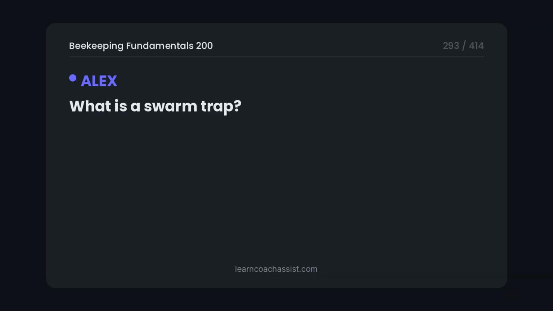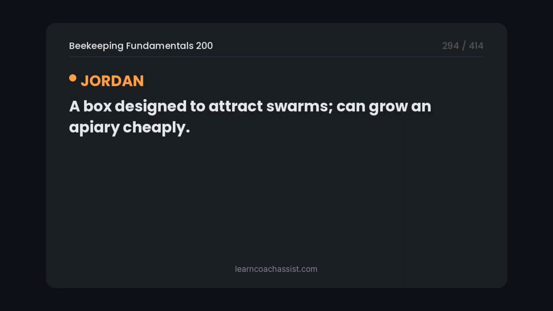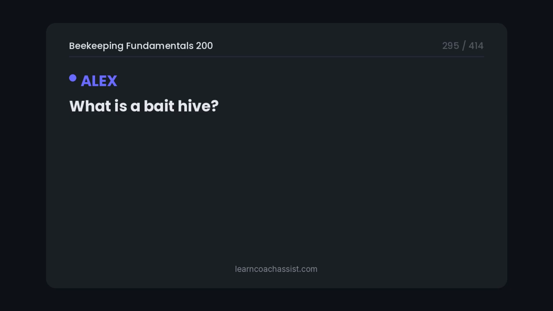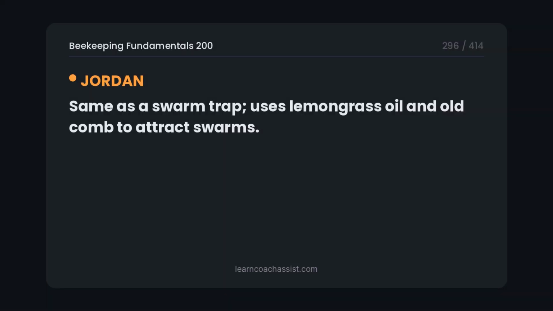What is a swarm trap? A box designed to attract swarms can grow an apiary cheaply. What is a bait hive? Same as a swarm trap, uses lemongrass oil and old comb to attract swarms.